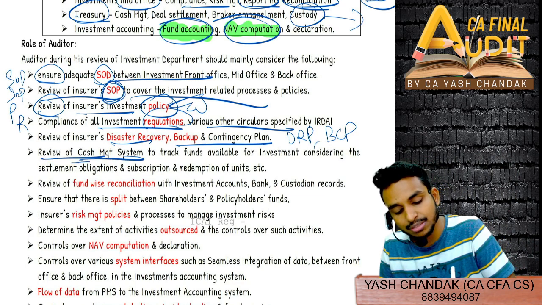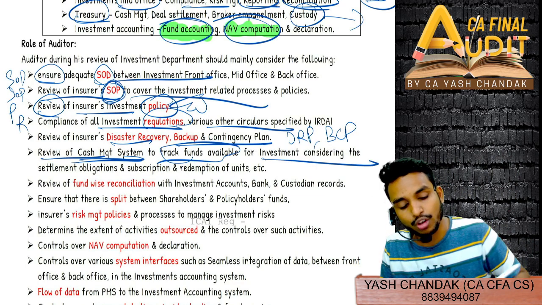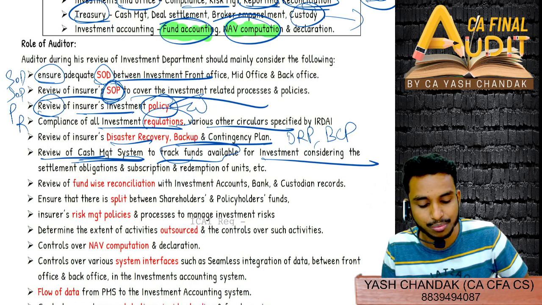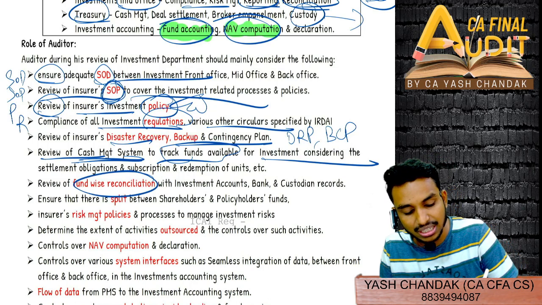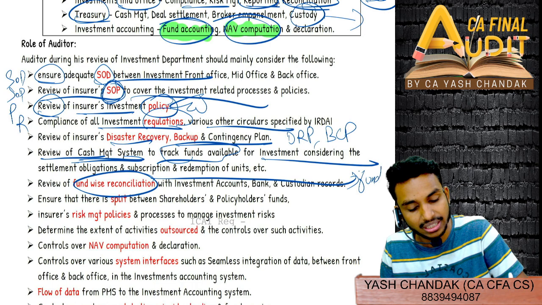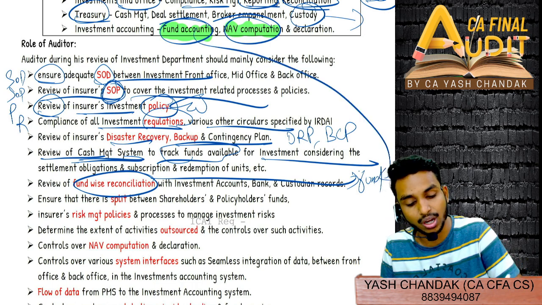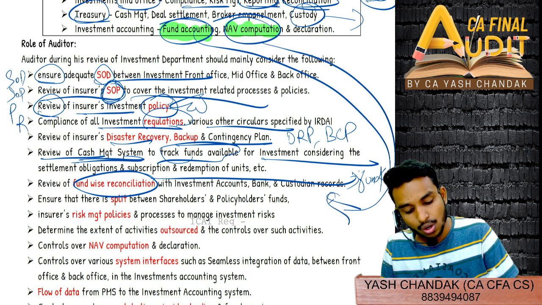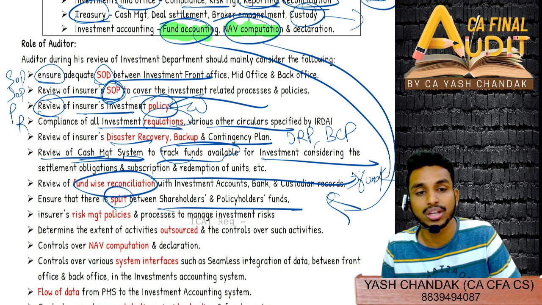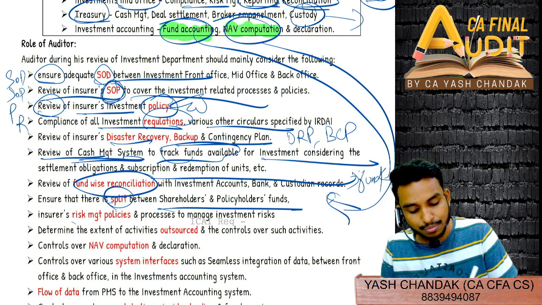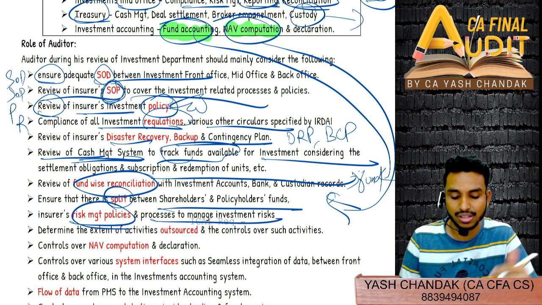Then review of cash management system to track funds available for investment, considering the settlement obligation and subscription. Similarly, fund wise reconciliation, what we do in fund accounting, right? This process, fund accounting, NAV computation, all this split between shareholder and policyholder funds, fund accounting again. Risk management policy, process to manage investment risk.